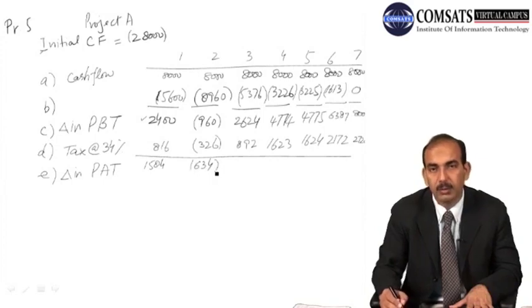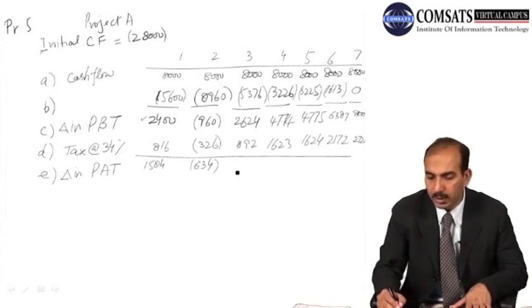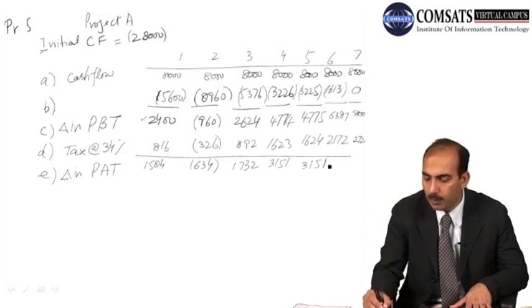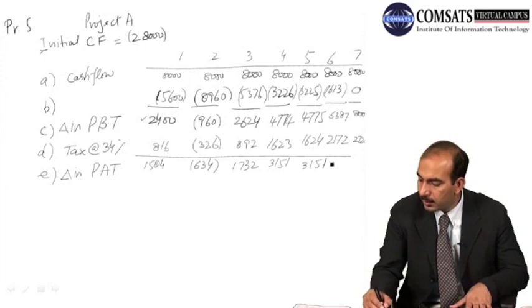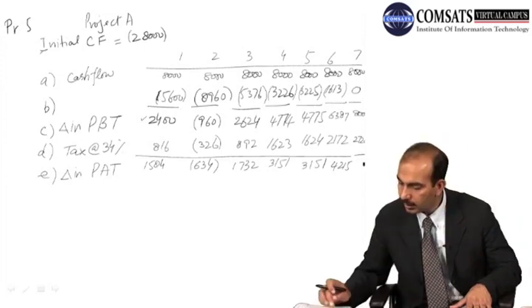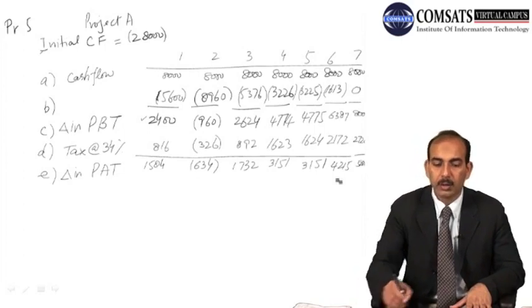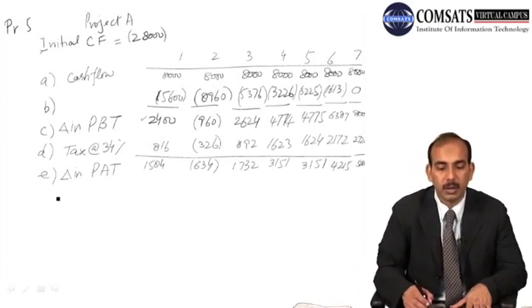The loss has been reduced because of the tax shield, and 1732, then 3151, and 3151 again, and 4215, and 8000 minus 2720, 5280. So these are the changes in profit after tax.